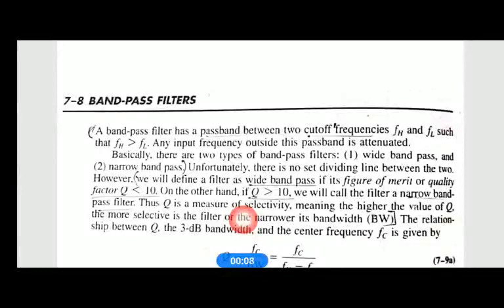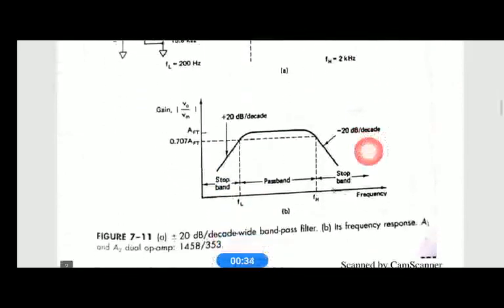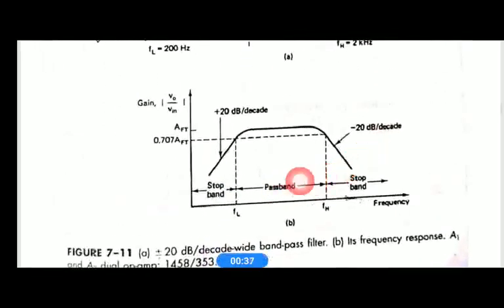In this session, we are going to discuss band pass filters. A band pass filter has a pass band between a cutoff frequency FH and FL, where FH is greater than FL. Any input frequency outside this pass band is attenuated. We already discussed that the band pass filter passes a signal which has a frequency between a certain range or a certain band. This band is defined by the two frequencies FH and FL.